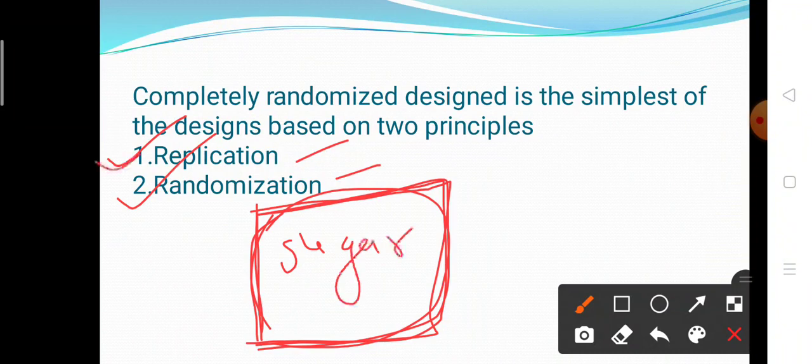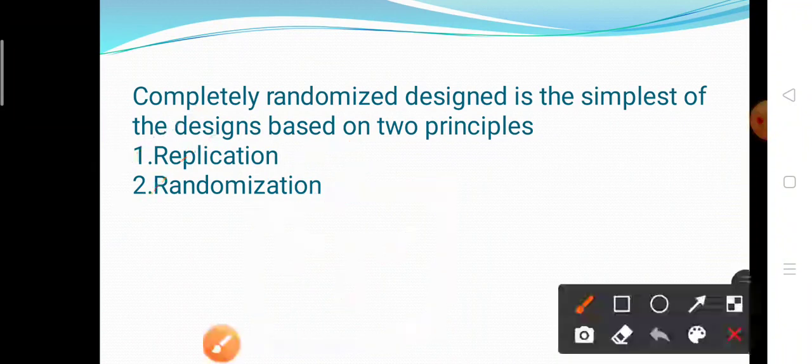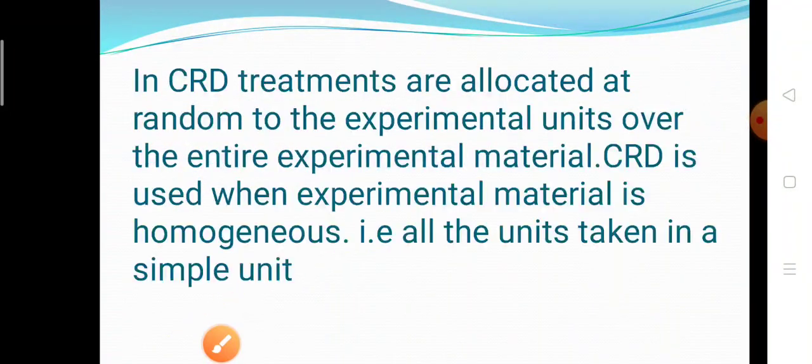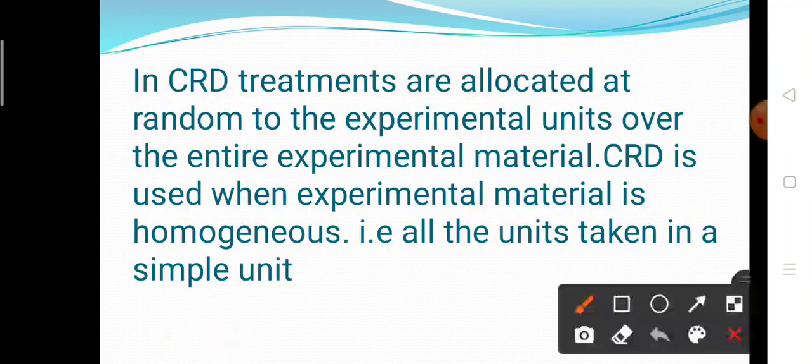What is meant by replication? Replication means repetition of treatment. And what is meant by randomization? How to apply the treatment on different experimental material. Okay, in CRD, treatments are allocated at random to the different experimental units of the entire experimental material. CRD is used when your experimental material is always homogeneous, that is, all the units are taken as a single unit.